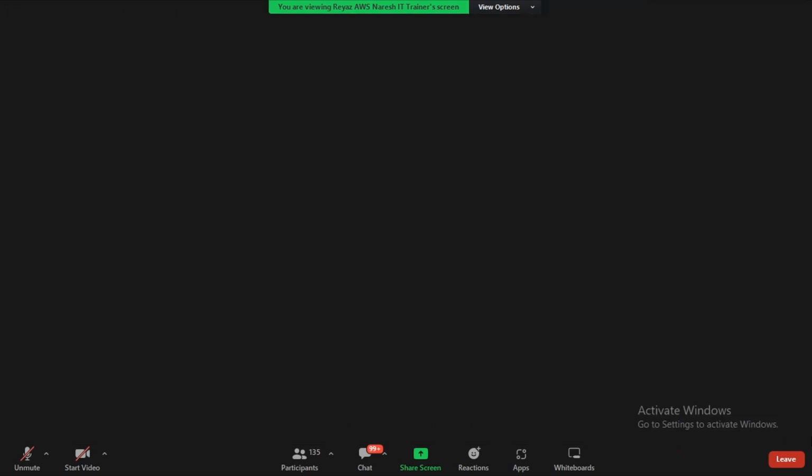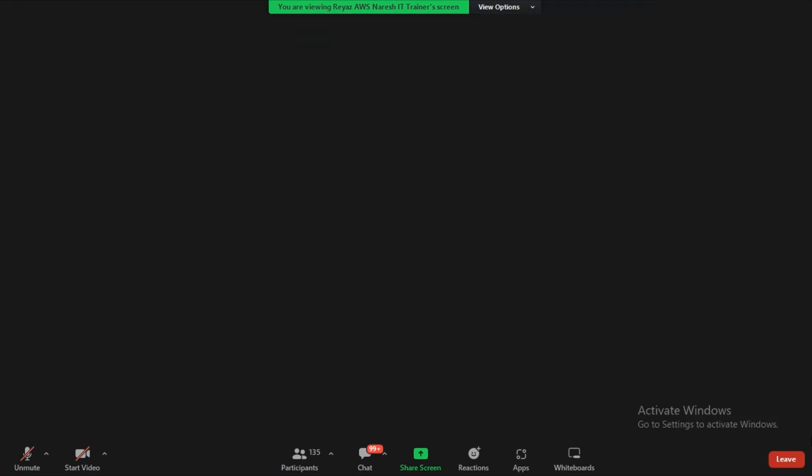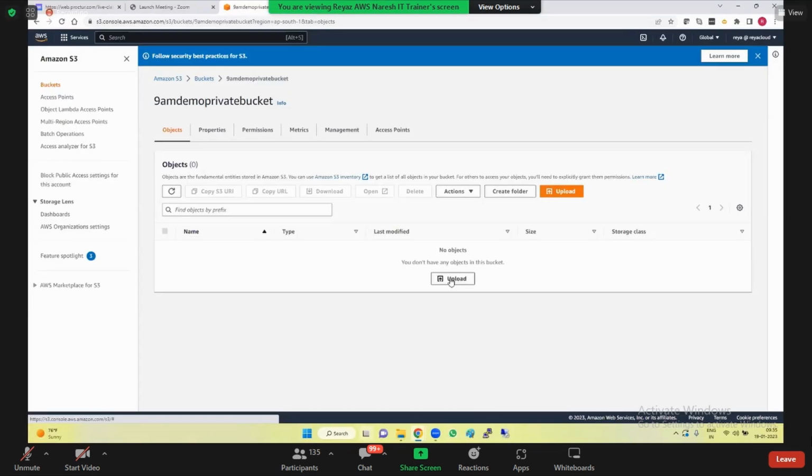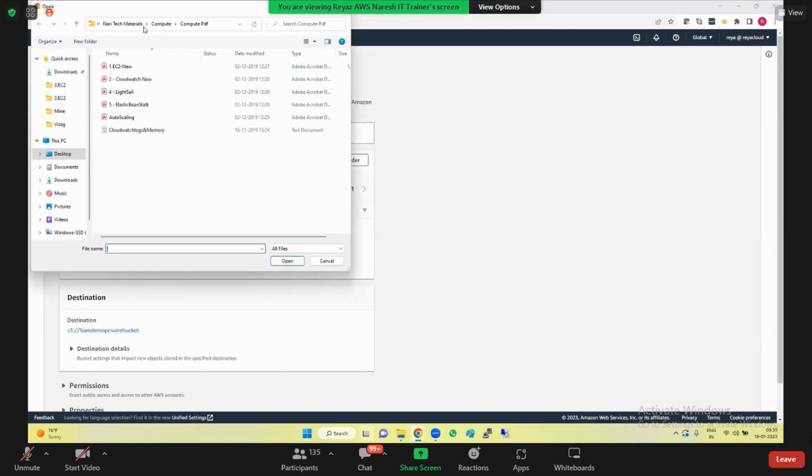Here is the place where you can upload your objects. Let's try to upload. You can drag and drop here, or you can click on upload and then go with add files.